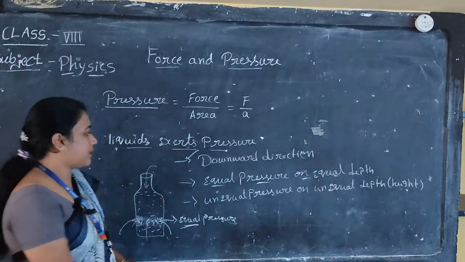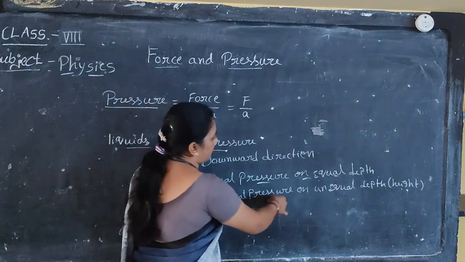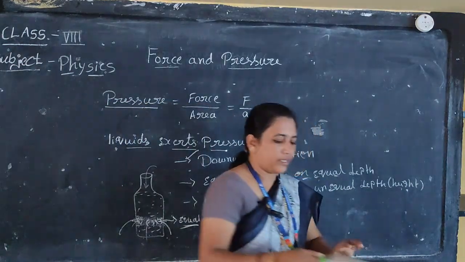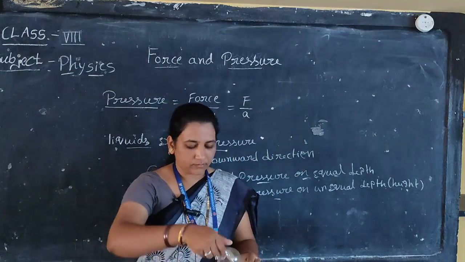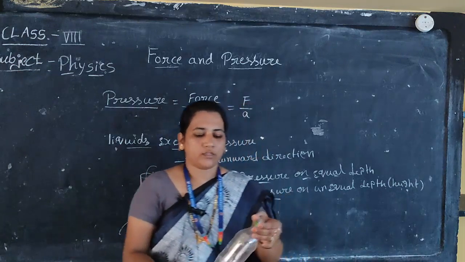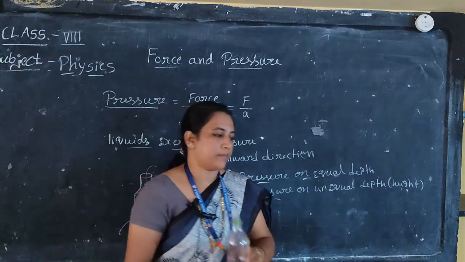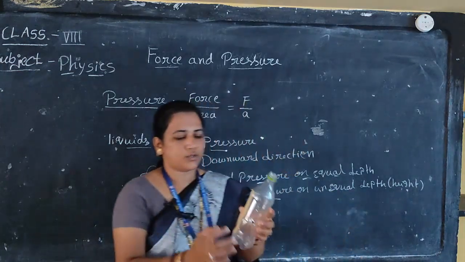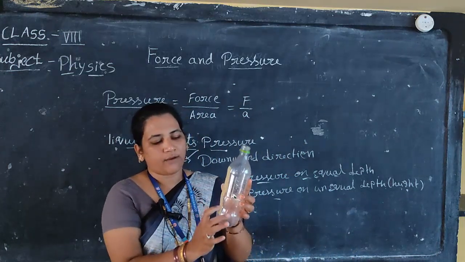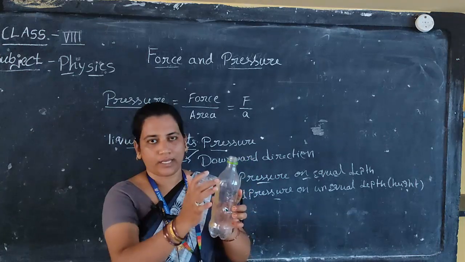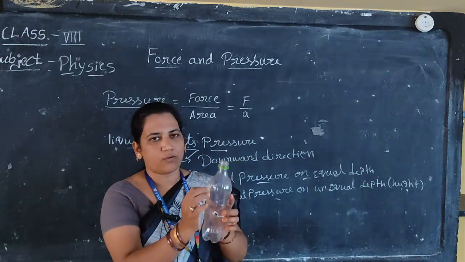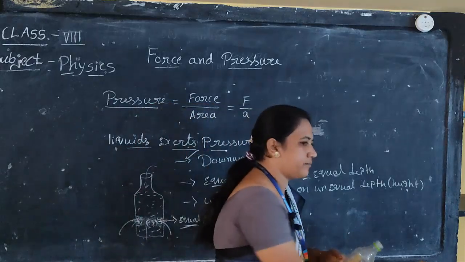Next, coming to unequal pressure at unequal depth. For that, take one empty bottle, and for this also make holes at different heights. One hole here, one hole here, one hole here, like that you have to make holes.